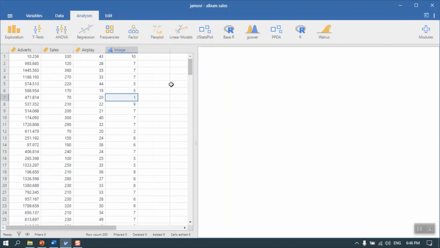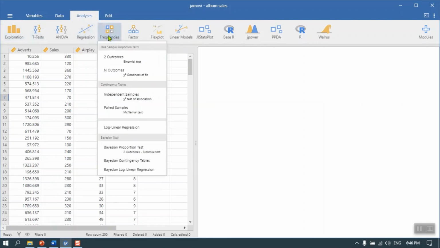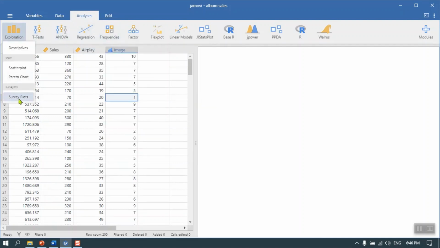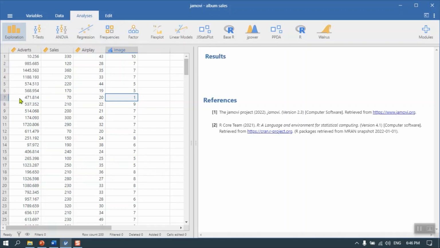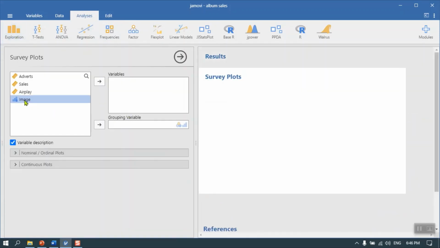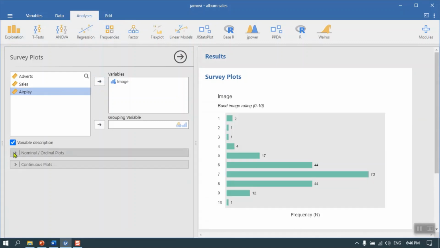Why don't we start right off the bat and take a look at the survey plots here, and let's take the image data, this ordered data.